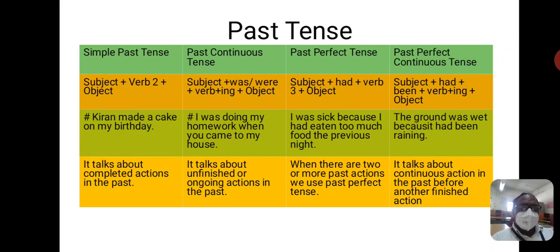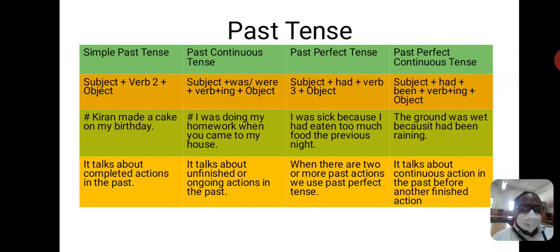See another example, of past continuous tense. Past continuous tense talks about unfinished or ongoing actions in the past. See one sentence. I was doing my homework when you came to my house. So the structure for this kind of tense is subject plus was or were plus V4 plus ing plus object.